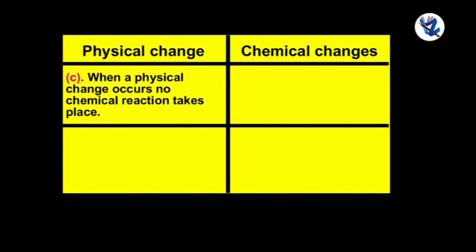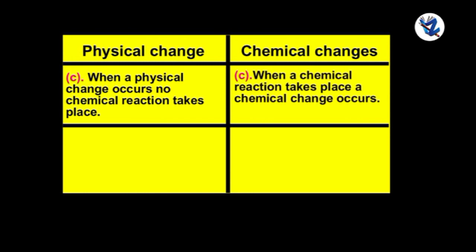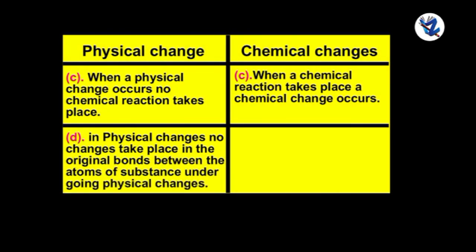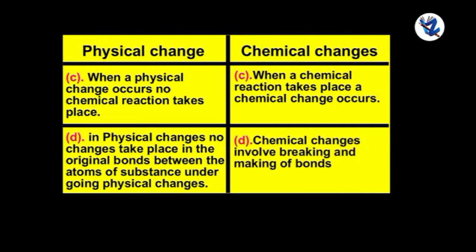When a physical change occurs, no chemical reaction takes place. When a chemical reaction takes place, a chemical change occurs. In physical changes, no changes take place in the original bonds between the atoms of substances undergoing physical changes. Chemical changes involve breaking and making of bonds between the atoms to produce new substances.